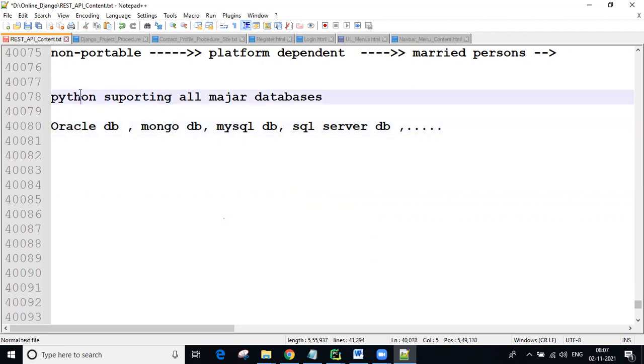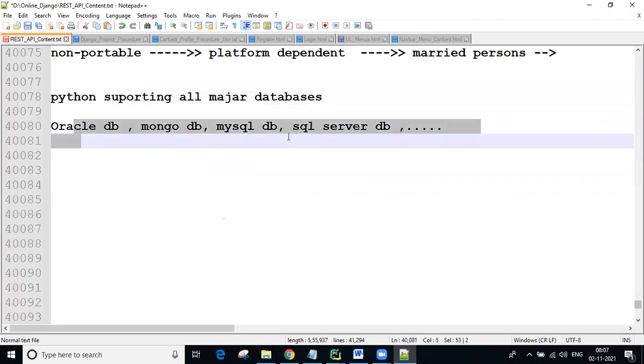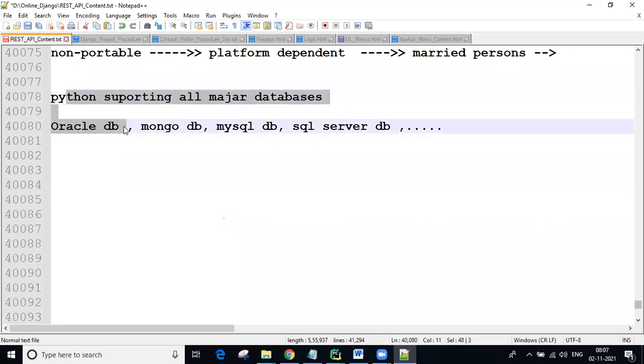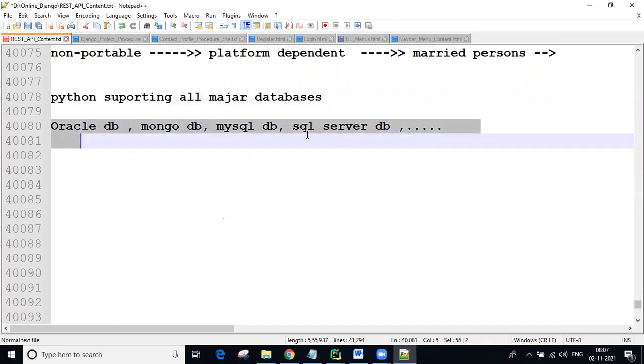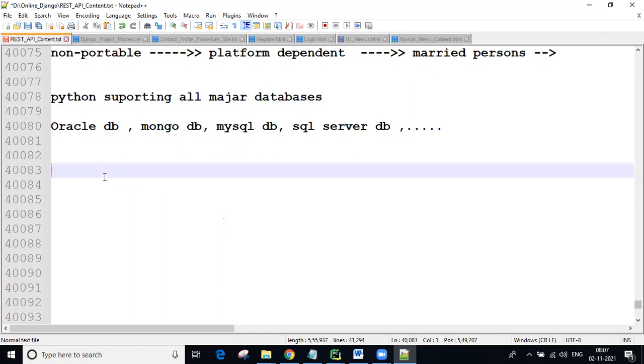We have a chapter on Python with database communication modules. There we will discuss each related module, what they are, the third party modules, how we install them, and how we communicate. So clearly we will discuss. Using Python, your application is not limited to one database. Your application can use all the databases you want. That is one of the benefits. Python supports all database related modules.